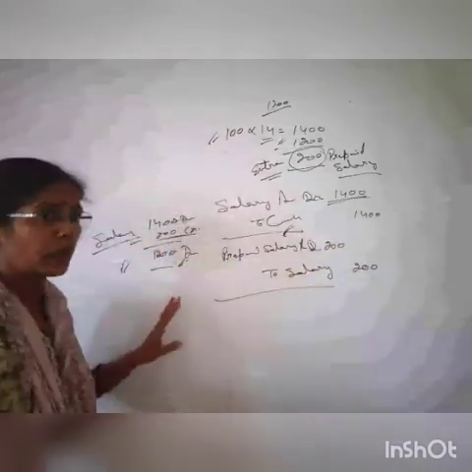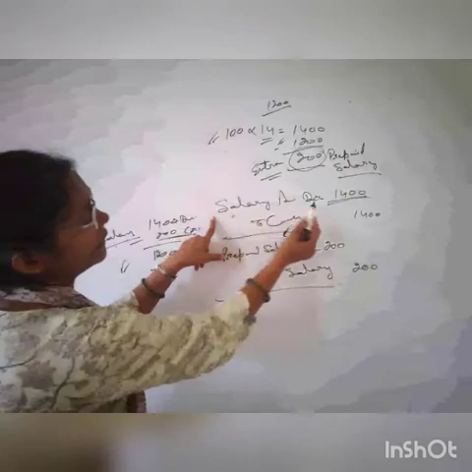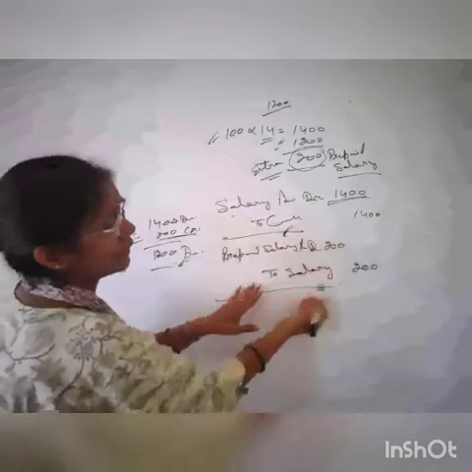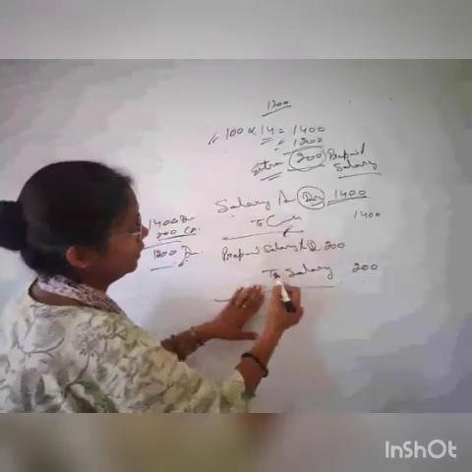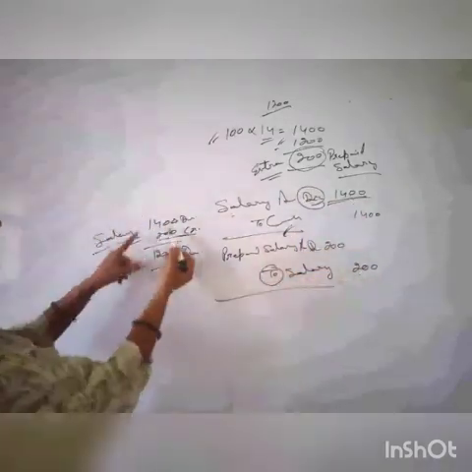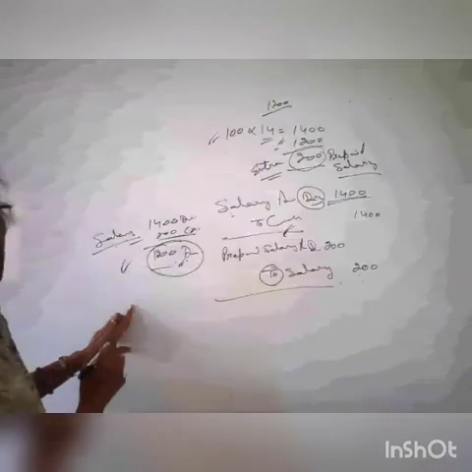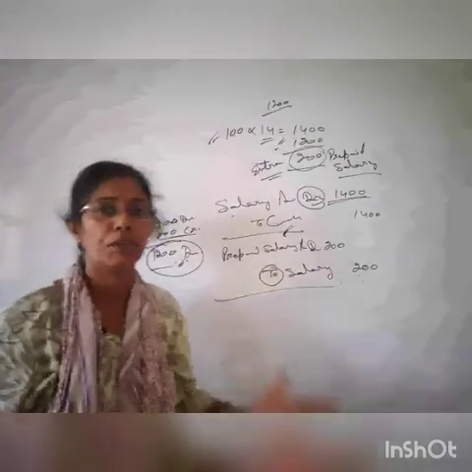Right, students? So here you can verify its salary account is debited by 1400 and here we have credited by 200. Right? तो ये डेबिट हुआ है 1400 से और क्रेडिट हुआ है 200 से. तो आपका कितना रह गया? Accurate amount is 1200 and that is what we wanted.